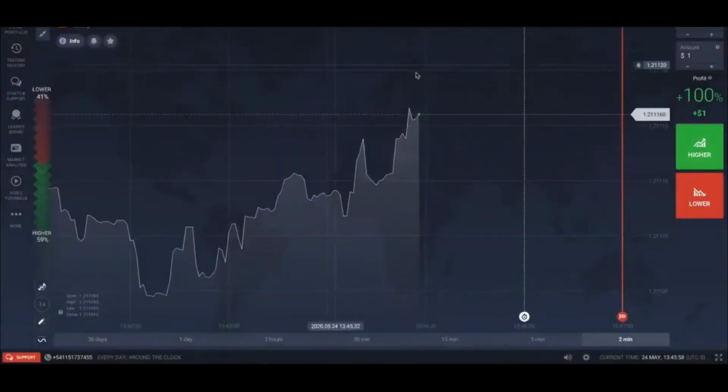Now this changes from country to country, so depending on what country you're from, you're going to be able to use Bitcoin, or some other weird payment methods that I don't know, like Rappi Pago. I've never heard of that before. But that's for Argentina because I'm using a VPN. So just choose whatever method when you're ready to deposit money into your account, and then just follow the step by step.